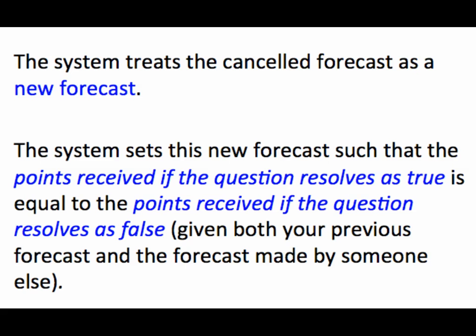The system now treats this canceled forecast as if you're making a new forecast, and it sets this forecast value such that the points you receive if the question resolves as true is equal to the points you receive if the question resolves as false.